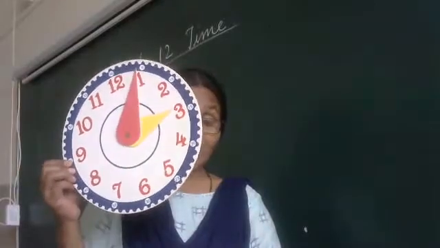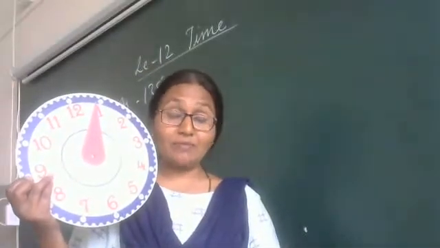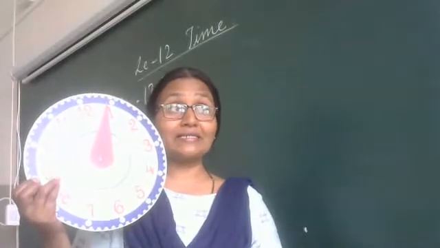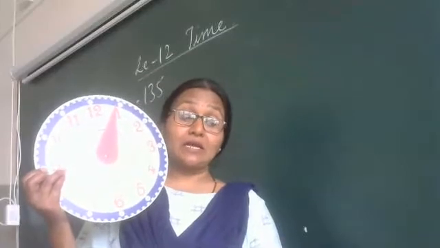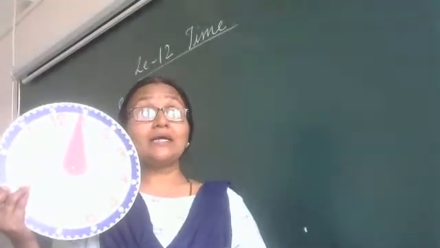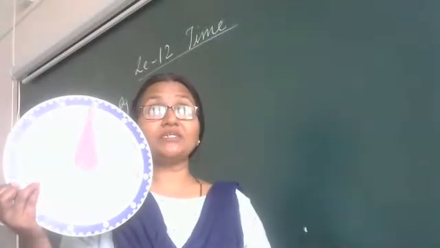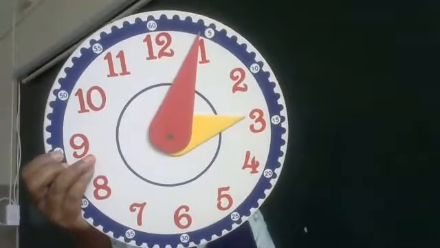Now, I told you the basic unit of time is the second. There are also minutes, hours, days, weeks, months, years. So we measure time using the clock. Can you see this clock?